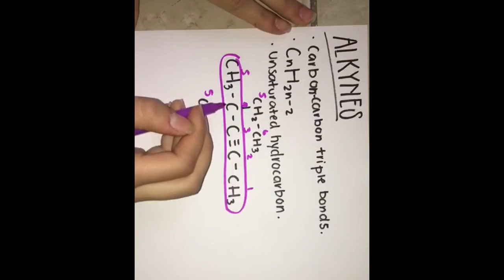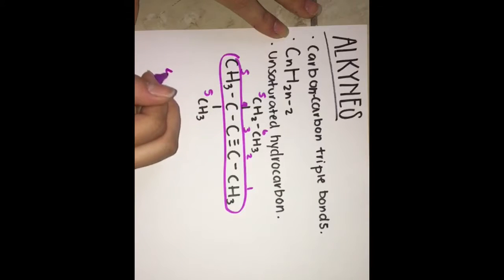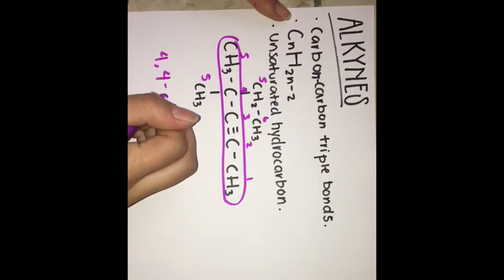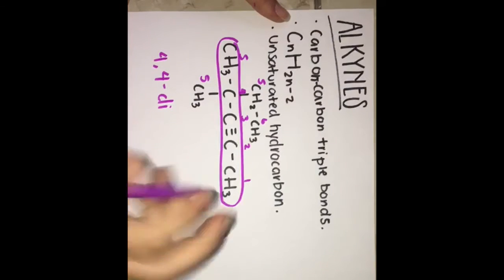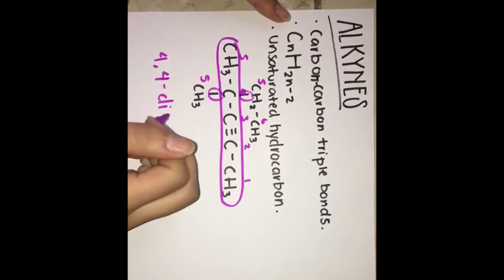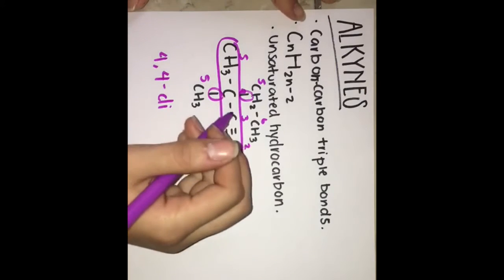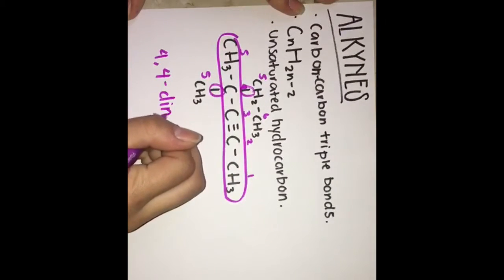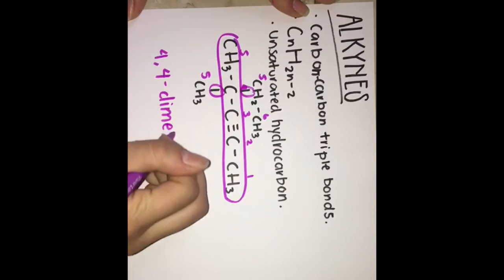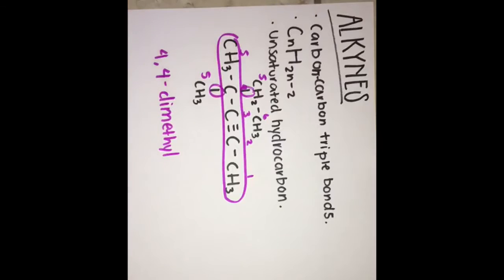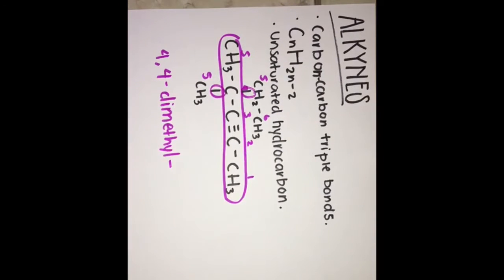First, we're gonna go to the substituents, which are these ones. So we're gonna write 4. Since there are 2, we're gonna write 4, and put a dash. Di, because we have 2, 1 and 2. If it was 3, we would put tri, and if it was 4, we would put tetra. But since it is 2, we're gonna put di. And since it is just one carbon, we're gonna add methyl and a dash again.